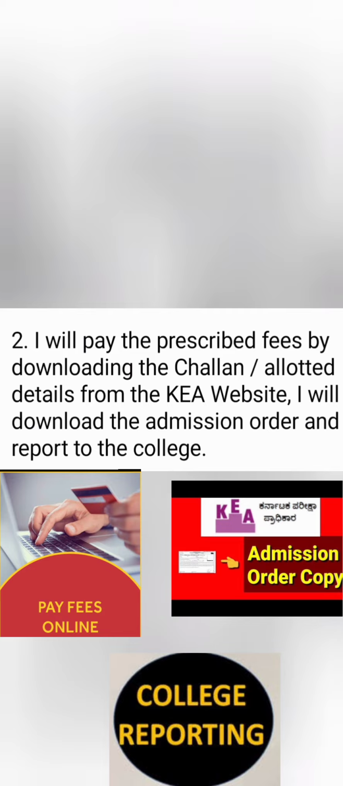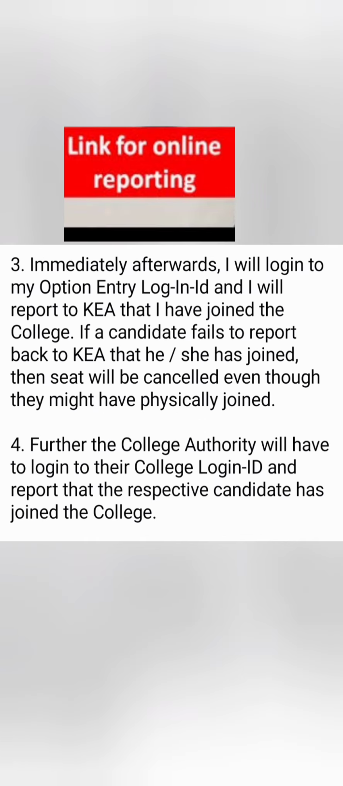So in this step, once you have accepted the offer, you are expected to pay fees. Then, once you have reported to the college and come back from reporting, you have to immediately log on to the KEA portal once again, right? And there you have to confirm that you have reported to so and so college on that particular date. So your college allotment letter is there, as well as your date of joining will be confirmed.